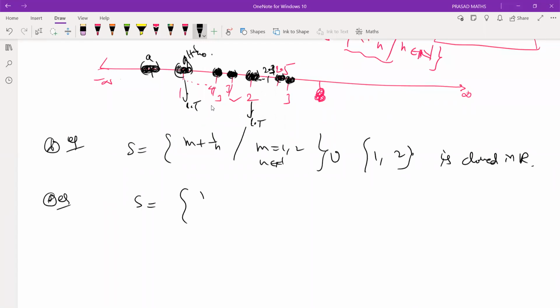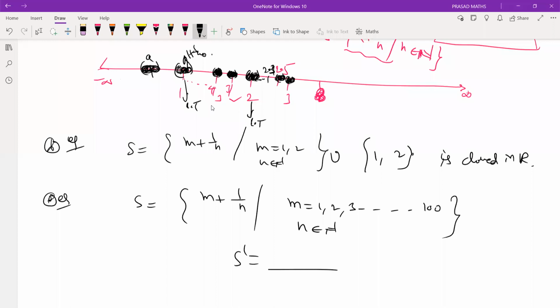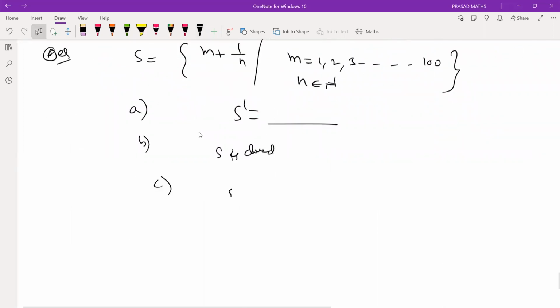Suppose you take this. What is my derived set? Is it closed or not? See, you are asked to compute what S prime is. Is it closed or not? Is it open or not? Is it bounded? Is it countable?